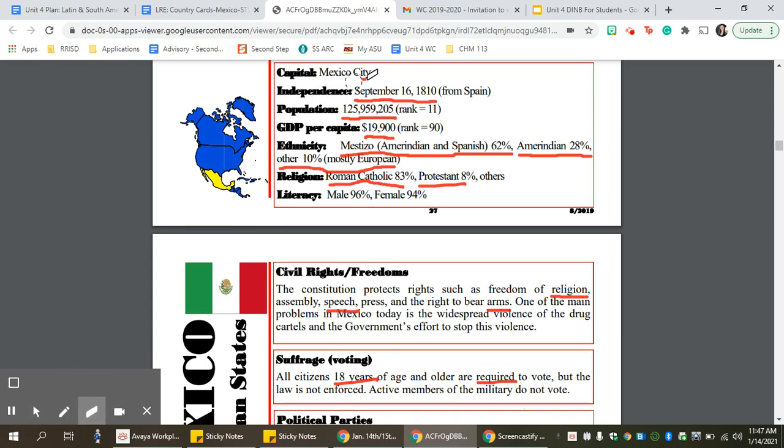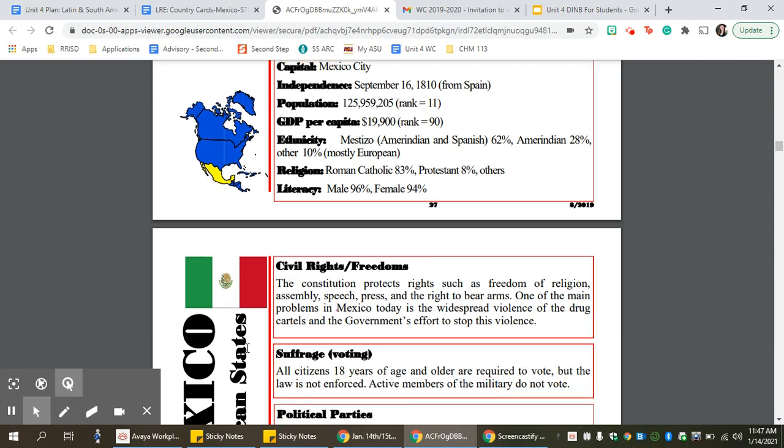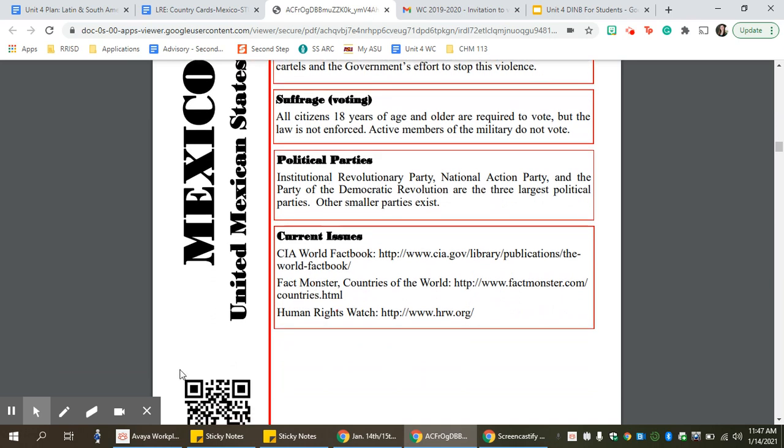All right, so let's take a moment to erase this so I can scroll down. Right, our political parties in Mexico. We have 3. We have the Institutional Revolutionary Party.